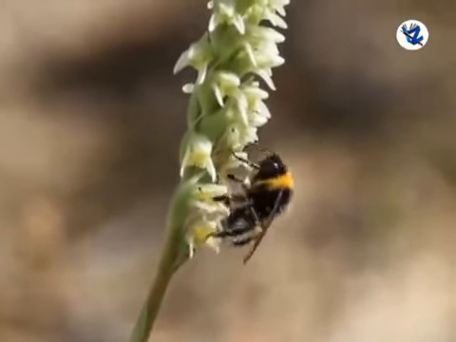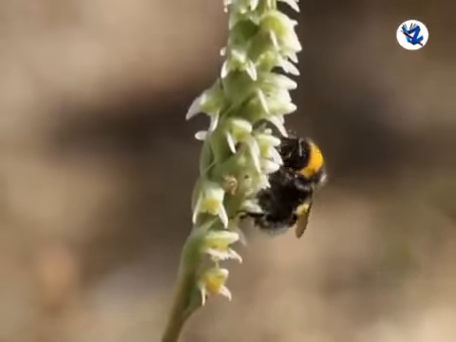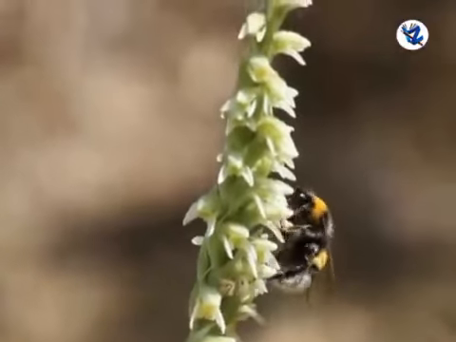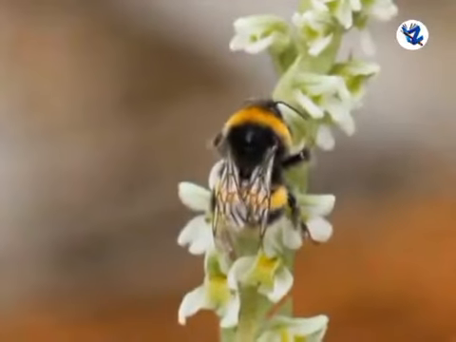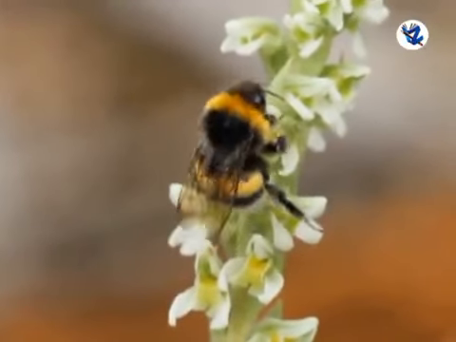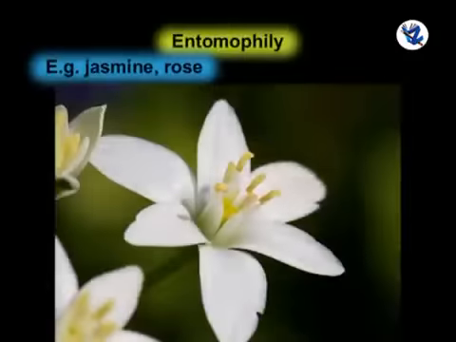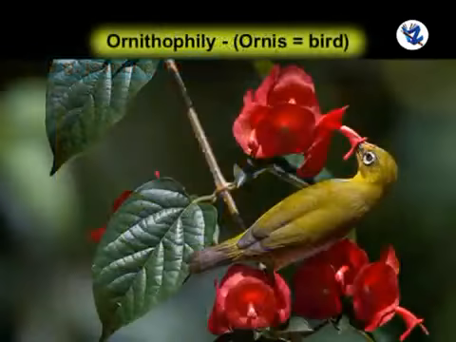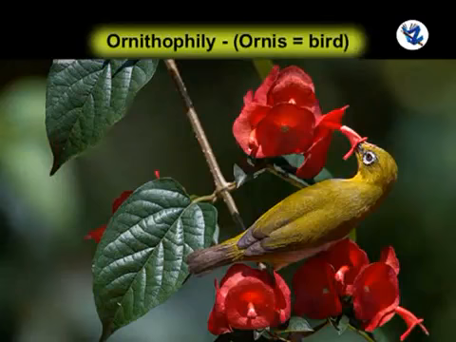Then entomophily. Pollination carried out by insects. Flowers are large and attractive. They have a pleasant fragrance and nectar gland. Pollen grains possess a spiny or rough outer wall. Stigma has a rough and sticky surface. Example, jasmine, rose.